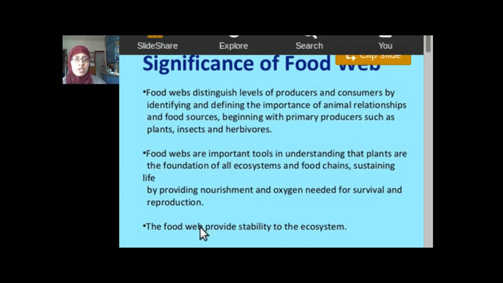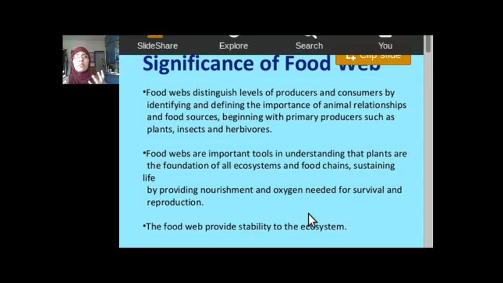And lastly, food webs provide an idea of how stable an ecosystem is. If there are many organisms in a food web, the more stable that food web is. If there are few organisms in the food web, then that ecosystem is not very stable, because small changes will lead to big effects.